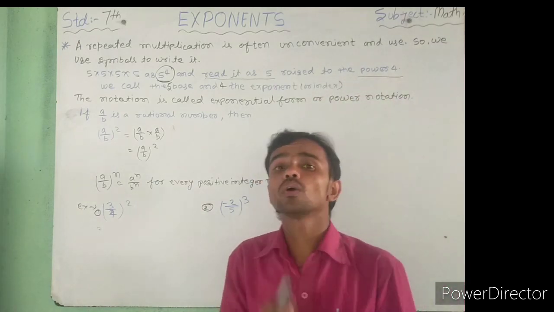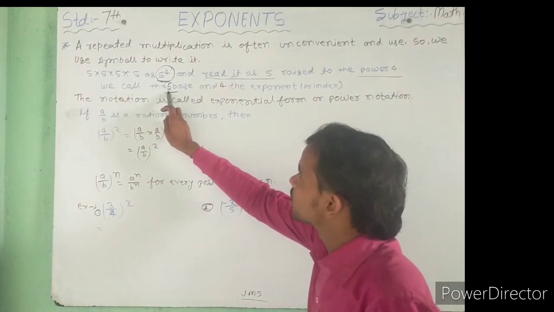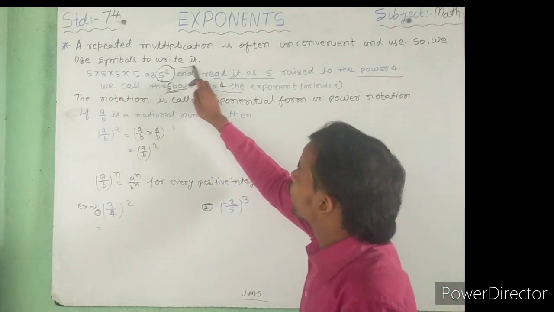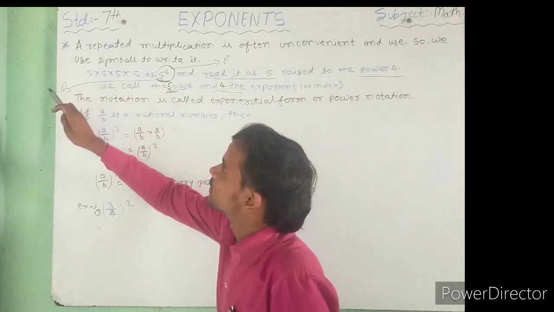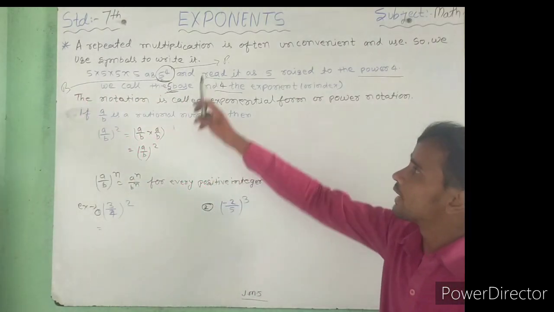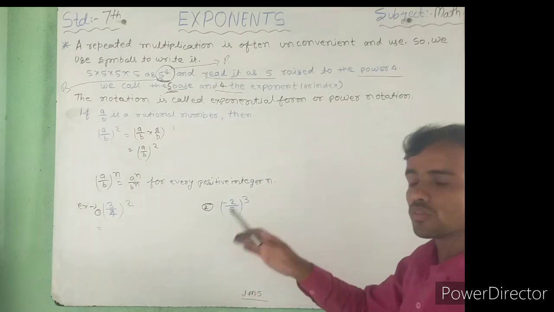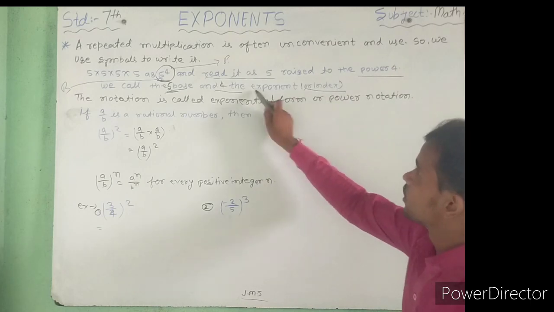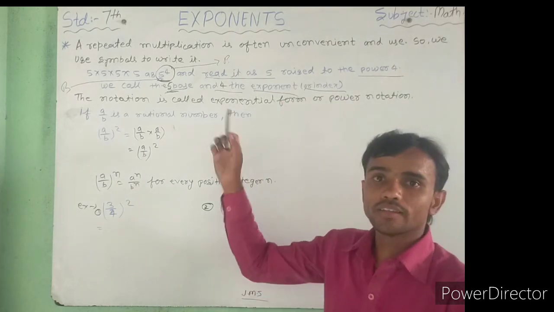We call 5 the base and 4 the power. 5 is the base and 4 is the power, and that is the exponent, or index also. Do you understand how to solve this type of question?